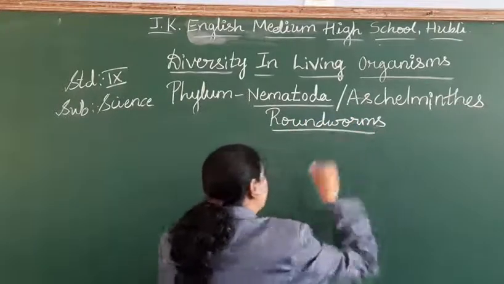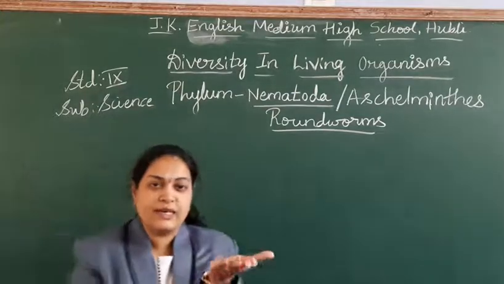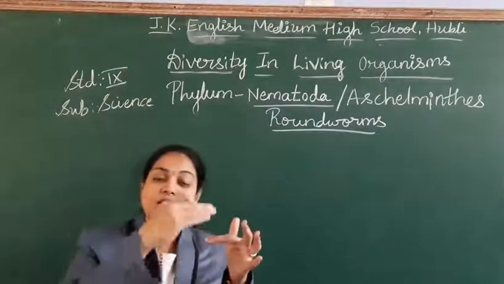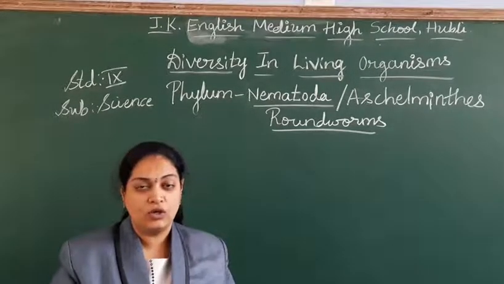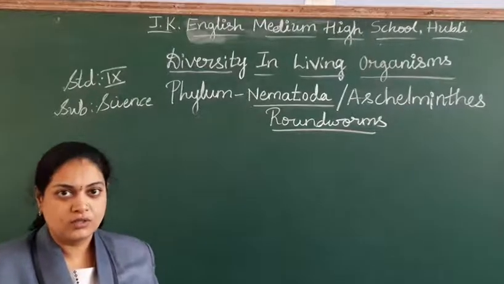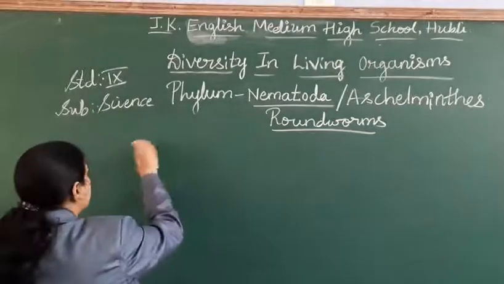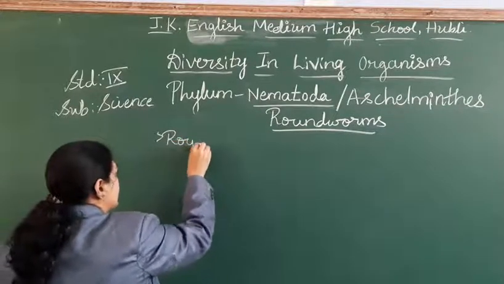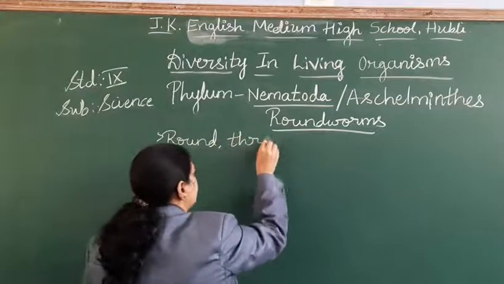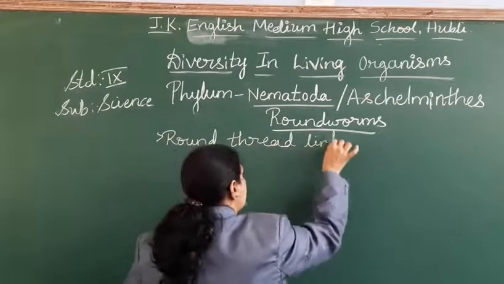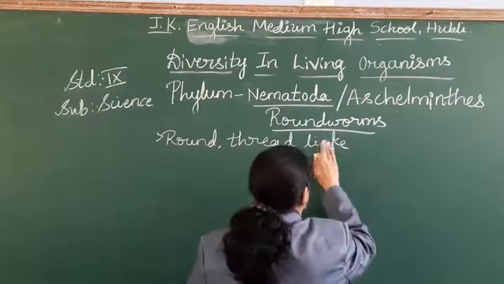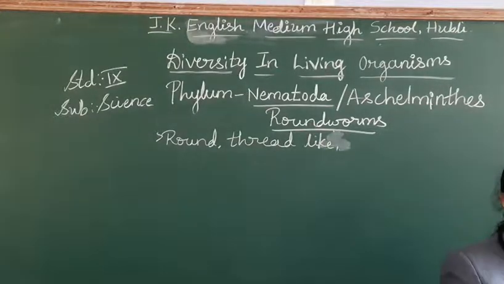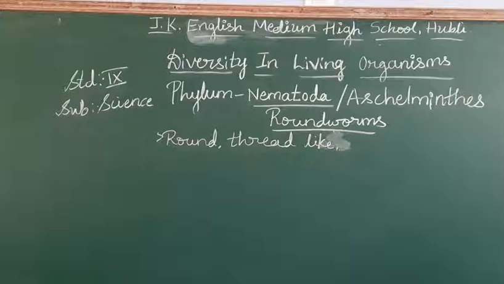In the previous phylum we have discussed as flatworms because they were like a leaf, flat on both the sides, right? So here the body is circular without any segmentations and all. So called as the roundworms. Okay. So what are all the general features? First point, what we write, students? Body is round, thread-like, elongated, cylindrical, that type of the body we find.